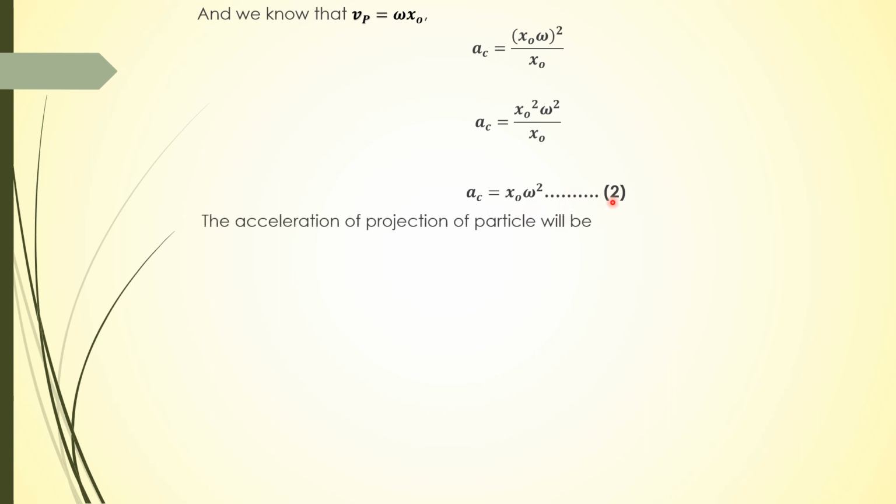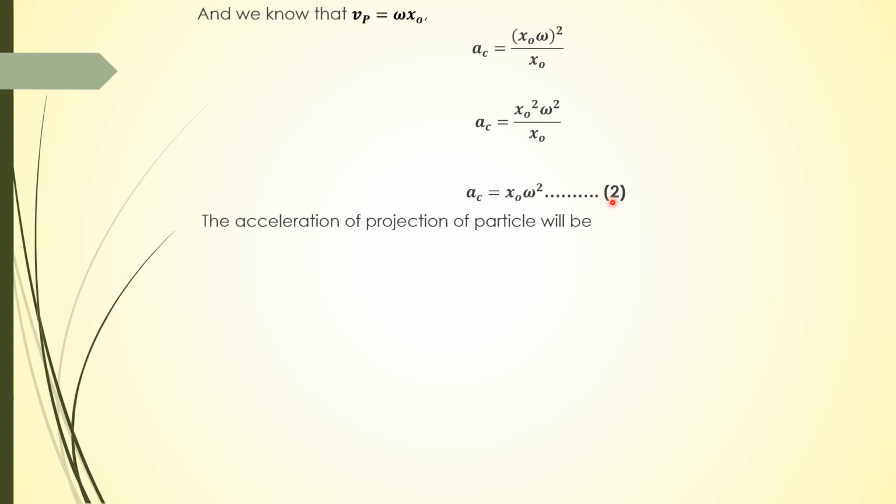Now using the relationship v equals r omega, we can say that the velocity of the particle is equal to omega x naught. Now centripetal acceleration becomes x naught omega whole square divided by x naught, or x naught square omega square upon x naught. This x naught will cancel with this x naught, so ac will be x naught omega square. I mark it as equation number 2. So this is the acceleration of the particle.